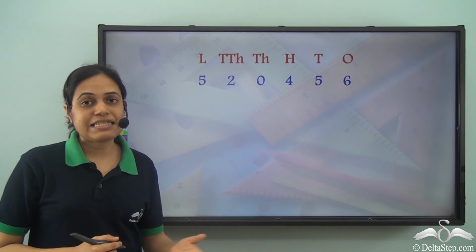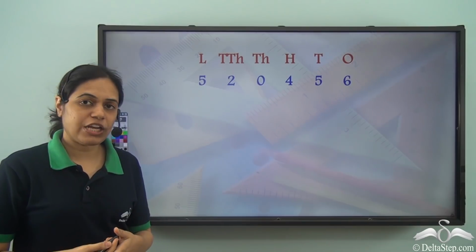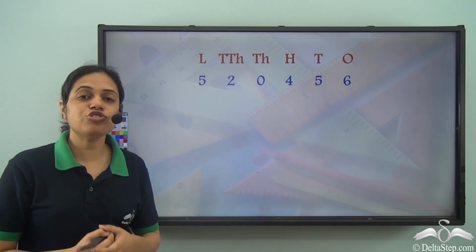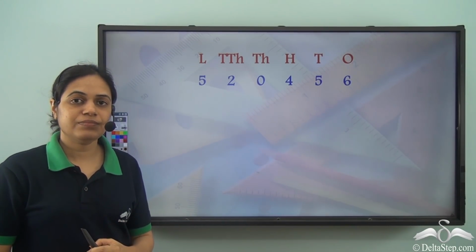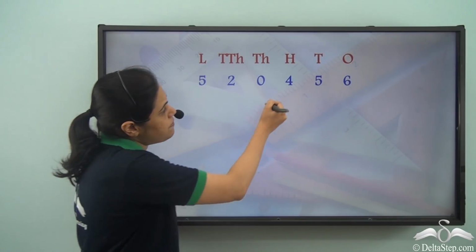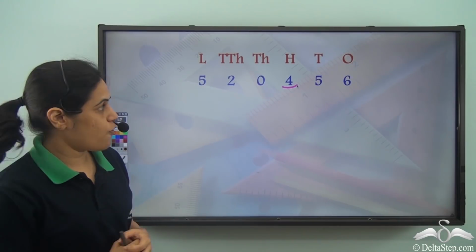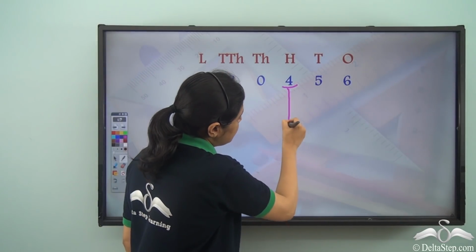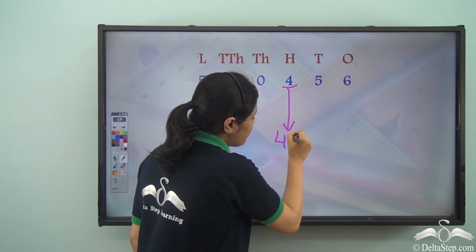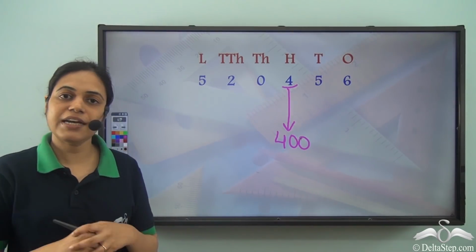Now this is a 6-digit number. So can you tell me what are the place values of different digits here? So what is the place value of 4 here? 4 is in the hundreds place. So the place value of 4 will be 4 into 100, that is 400.